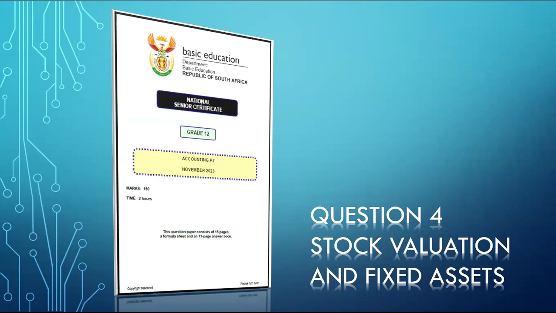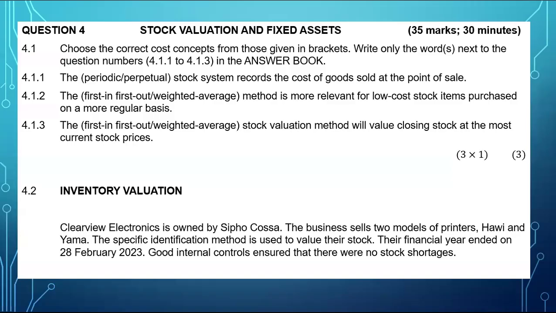Mila, here we're going to be doing accounting paper 2, November 2023. We'll be focusing on question 4, which is the last question. It is based on stock valuation and fixed assets. Without wasting any time, let's get on to it.